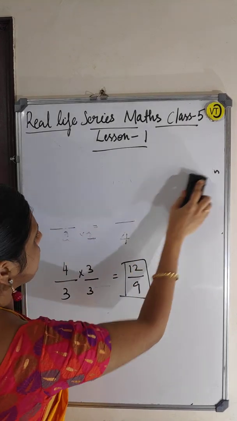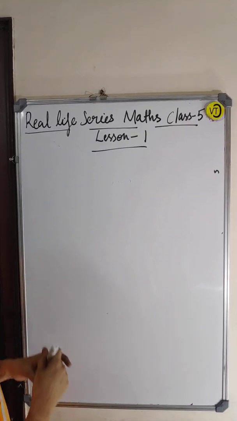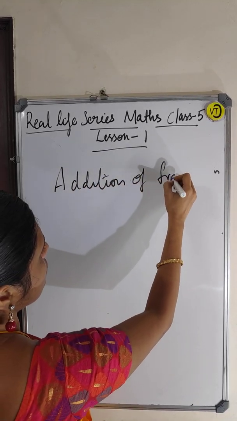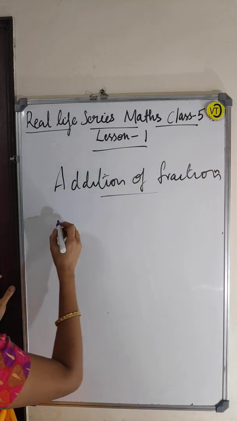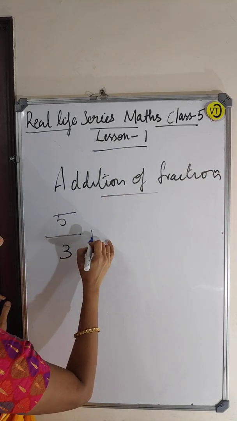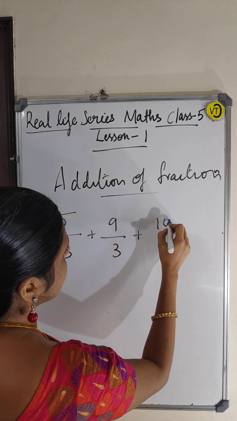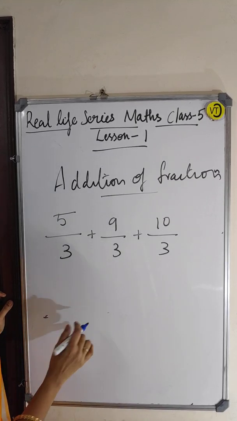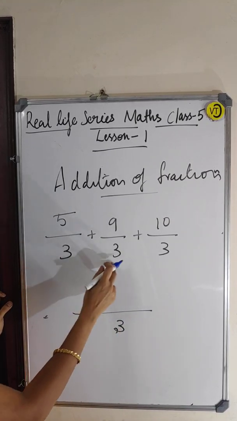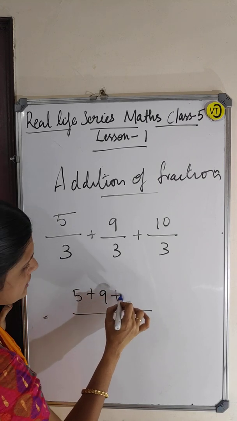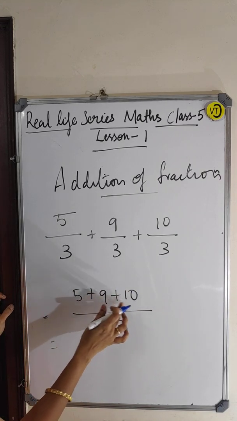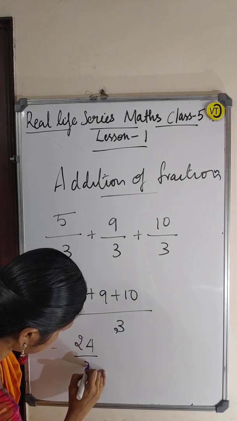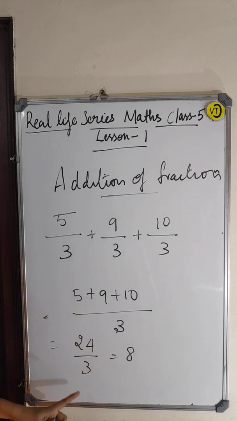Okay. Then addition of fractions. Here, see, 5 by 3 plus 9 by 3 plus 10 by 3. How do you do it? Here, 3 is there. Denominator is the very same, 3. So, 5 plus 9 plus 10, which is equal to, 5 plus 9 is 14, 14 plus 10 is 24. So, 24 by 3, which is equal to 8. 8 times 3 is 24.